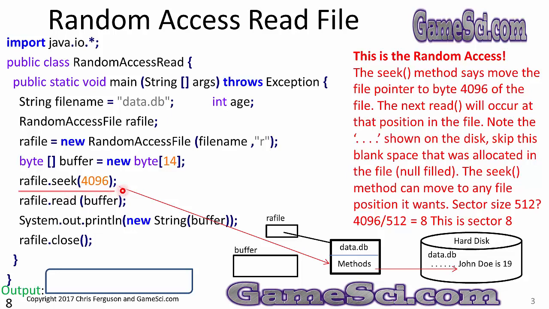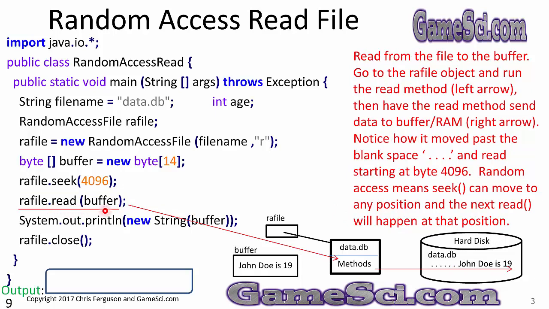RAFile.seek 4096 instructs the random access file object to seek to the middle of the file. Seek to this position in the file. This is the random access. The seek method says move the file pointer to byte 4096 of the file. The next read will occur at that position in the file. Note the dots shown on the disk. Skip the blank space that was allocated in the file that's null filled. The seek method can move to any file position it wants. If we had a sector size of 512, 4096 divided by 512 equals 8. This would be sector 8.